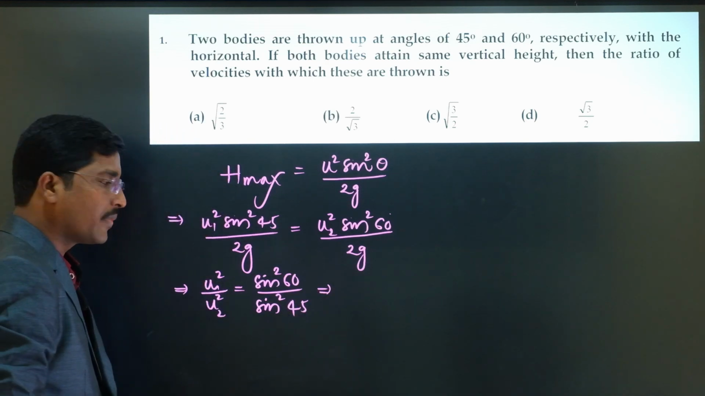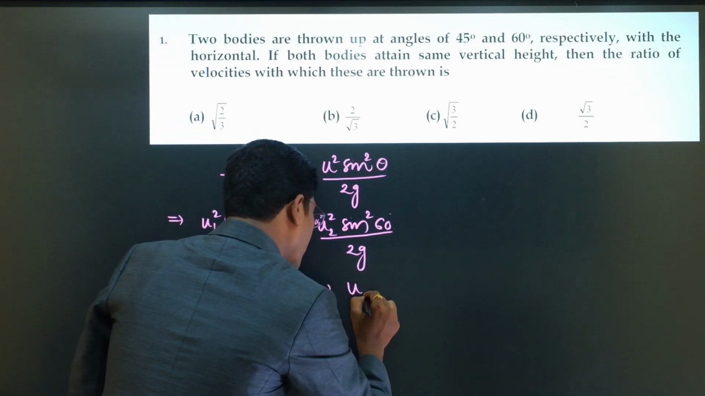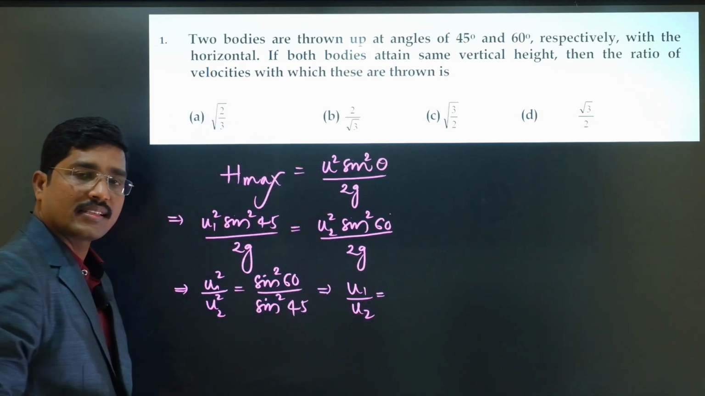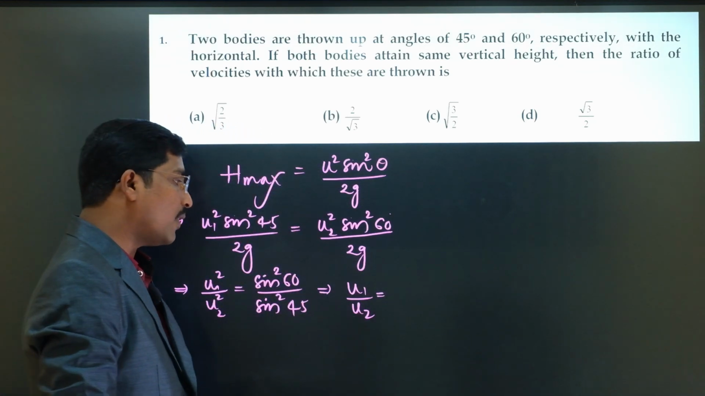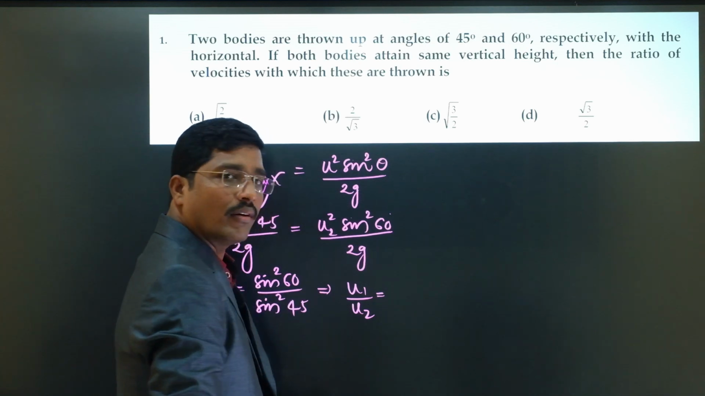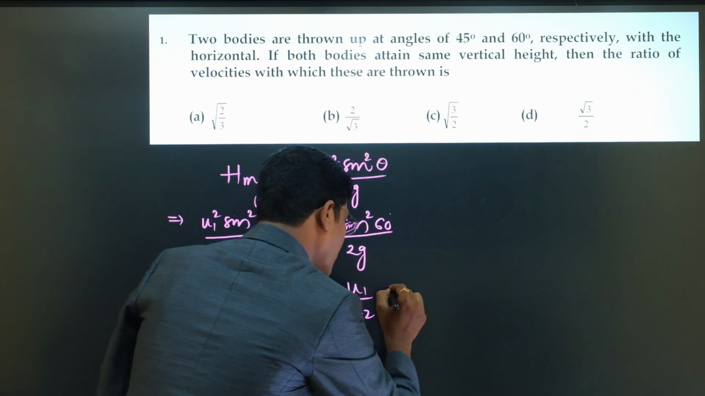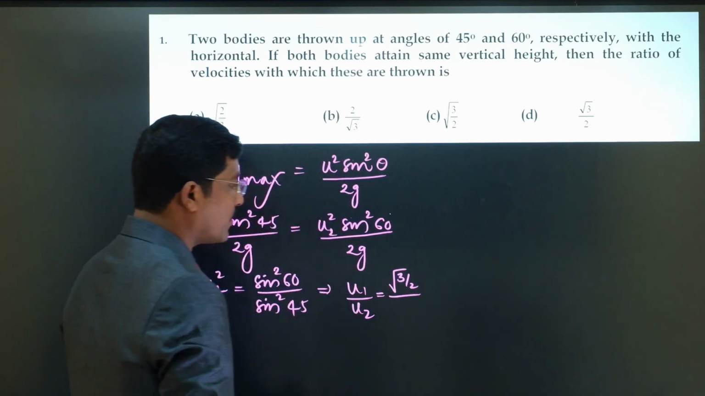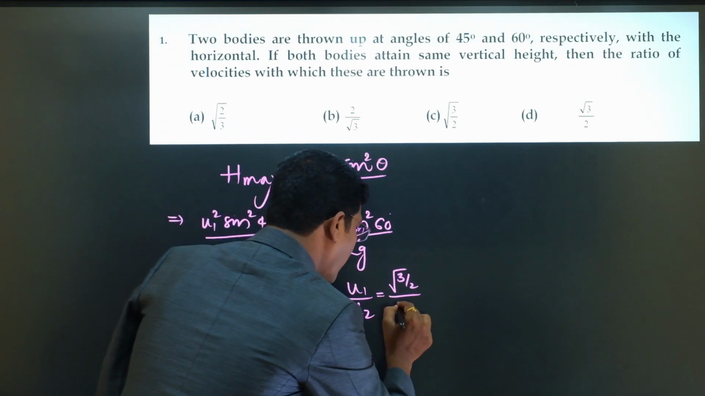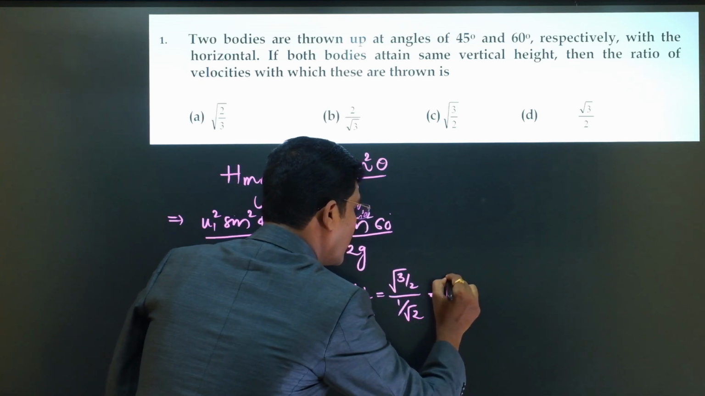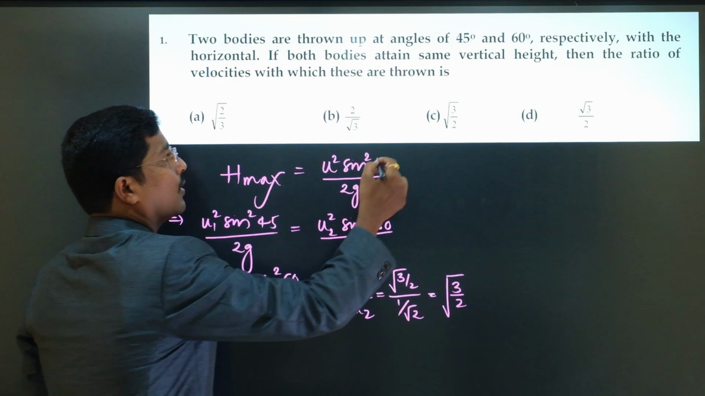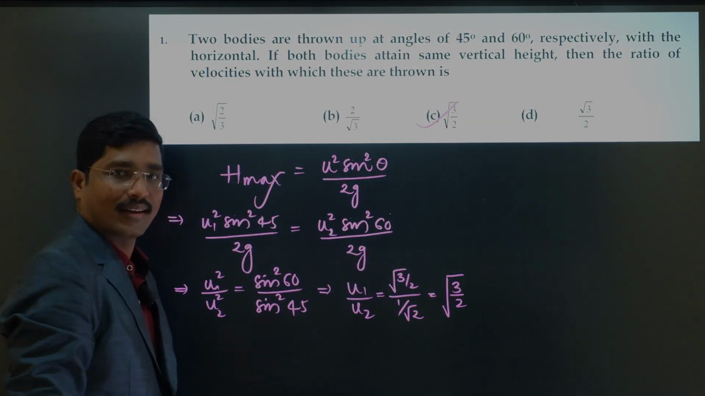From this, u1 by u2 is equal to sin 60 by sin 45. We know the value of sin 60 is root 3 by 2 and the value of sin 45 is 1 by root 2. So finally you will get under root 3 by 2. So the third option is correct.